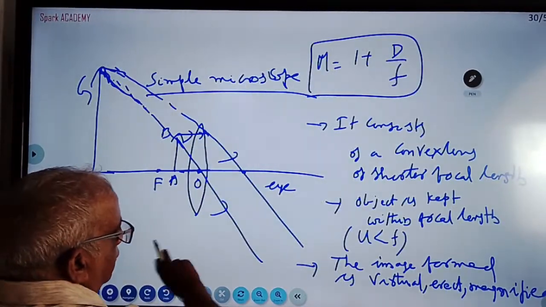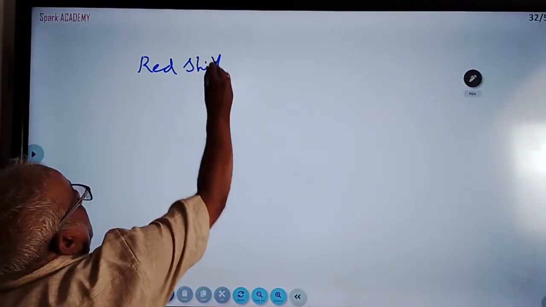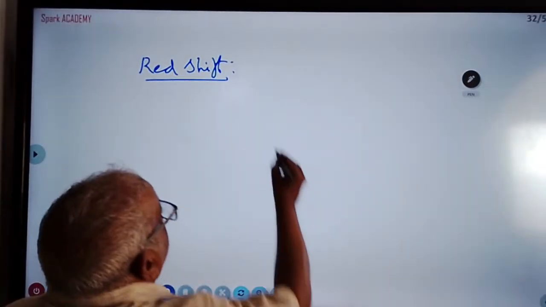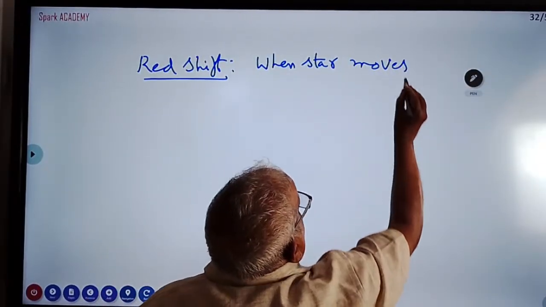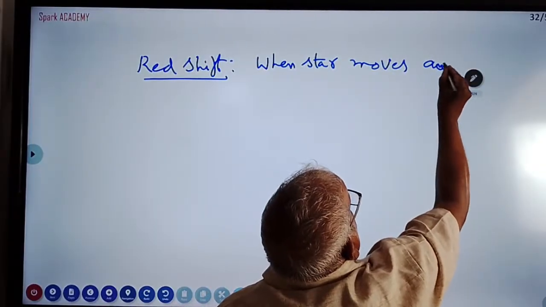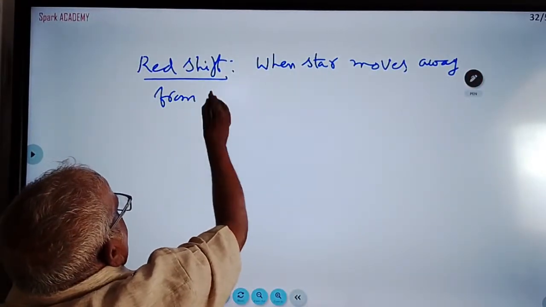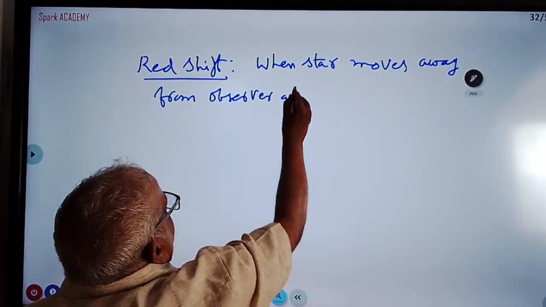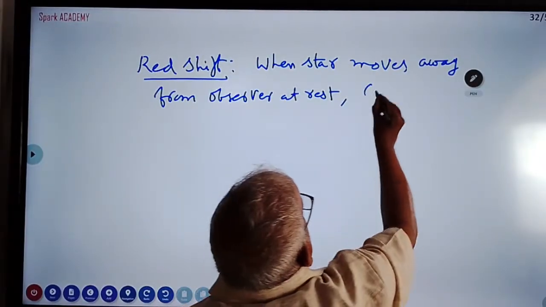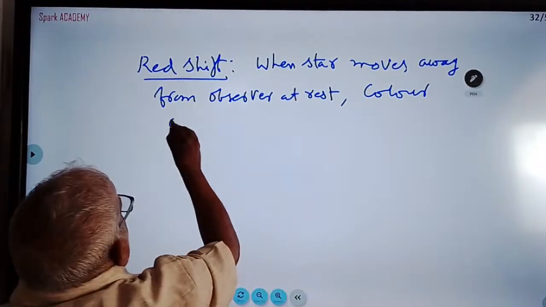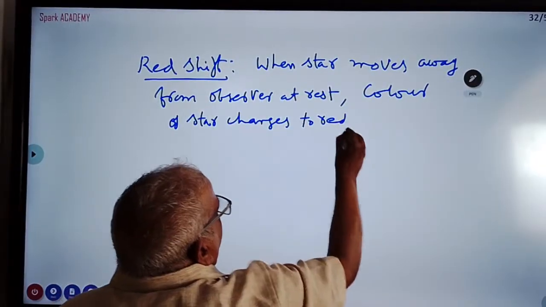What is redshift? When a star moves away from the observer at rest on the ground, the color of the star changes to red as wavelength increases.